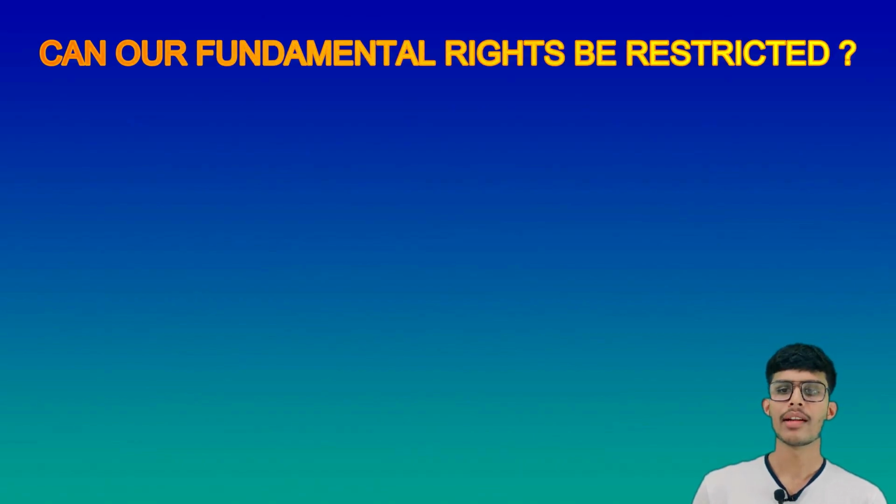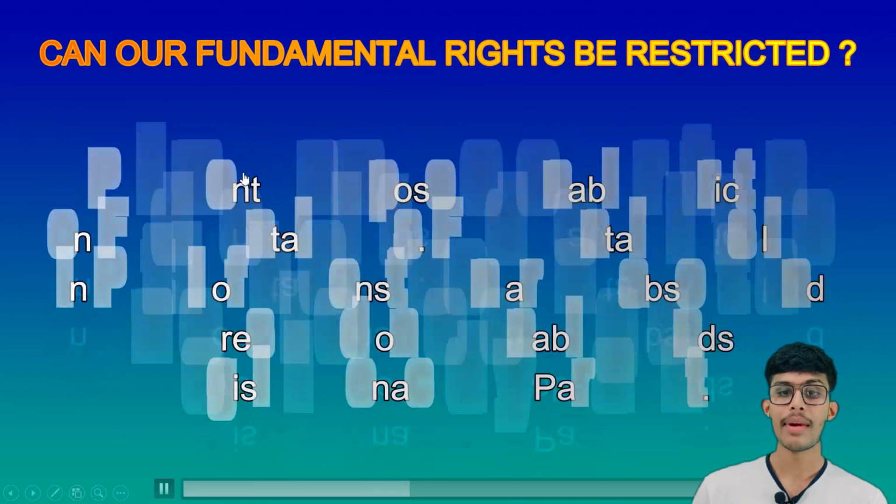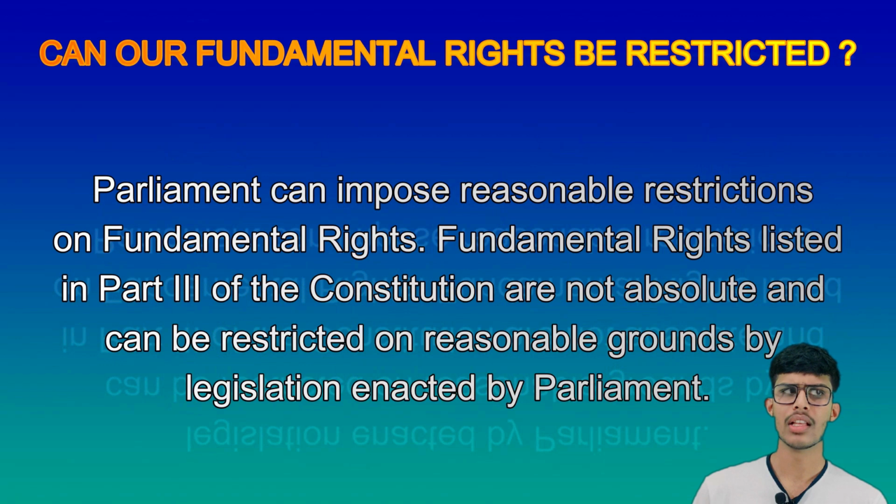Can our fundamental rights be restricted? Yes. Parliament can impose reasonable restrictions on fundamental rights. Means that at some time the Parliament can impose some restriction on the fundamental rights on the basis of some reasonable grounds. Fundamental rights listed in Part 3 of the Constitution are not absolute and can be restricted on reasonable grounds, as I told you, by legislation enacted by Parliament.